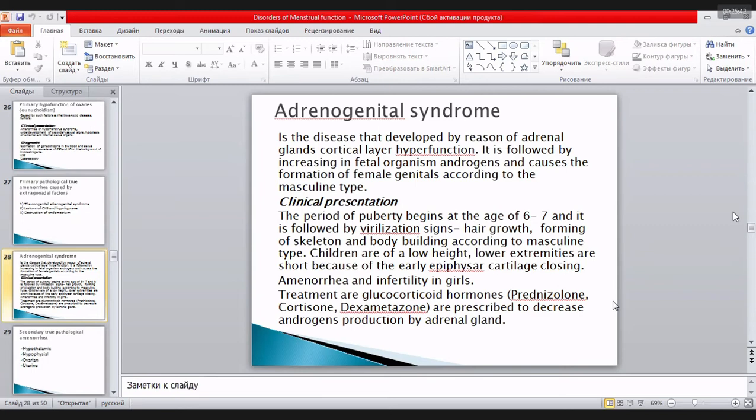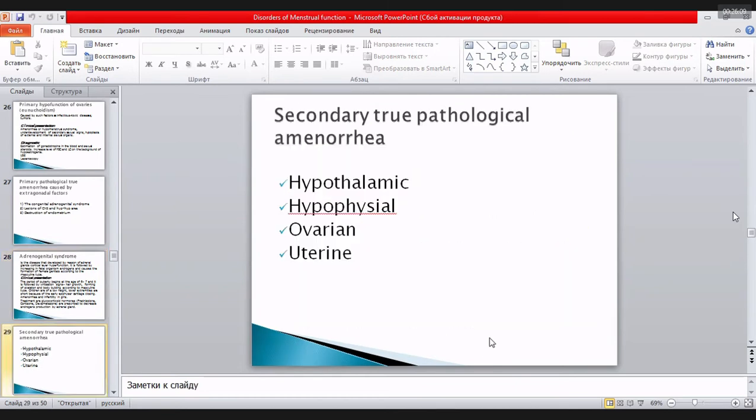Children have low height and short extremities because of early epiphyseal cartilage closing. Of course, girls have amenorrhea and infertility. Treatment: glucocorticoids, first of all prednisolone, cortisone, dexamethasone, prescribed to decrease androgen production by the adrenal glands.